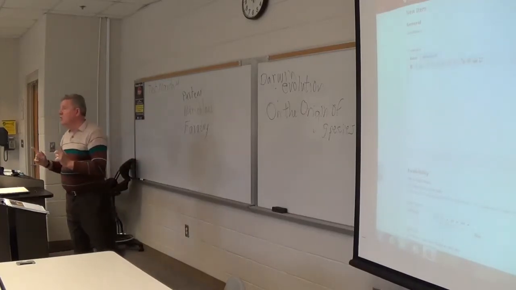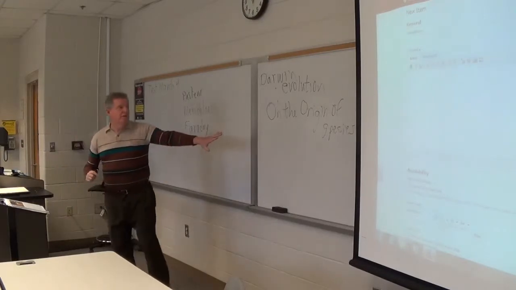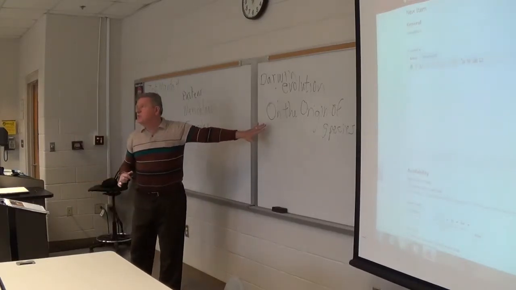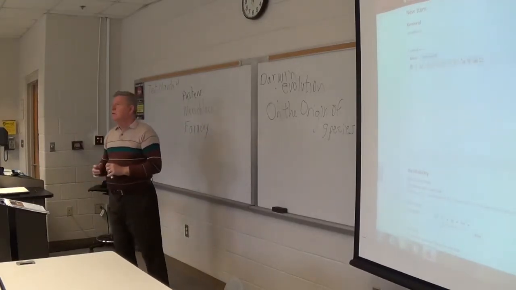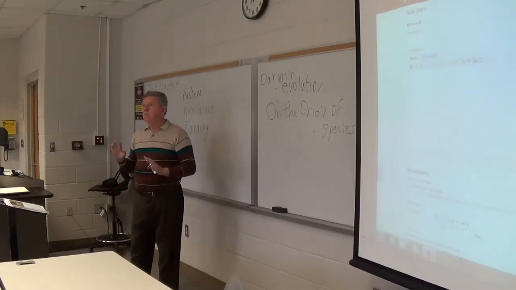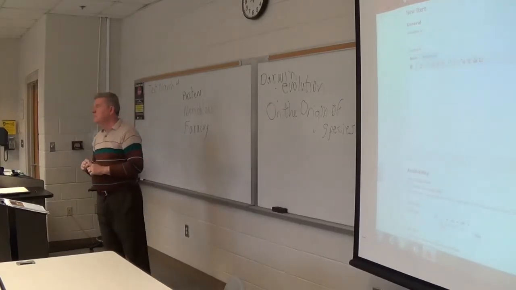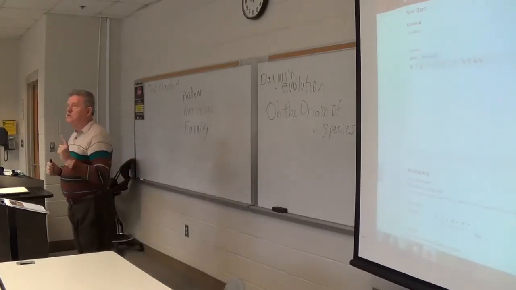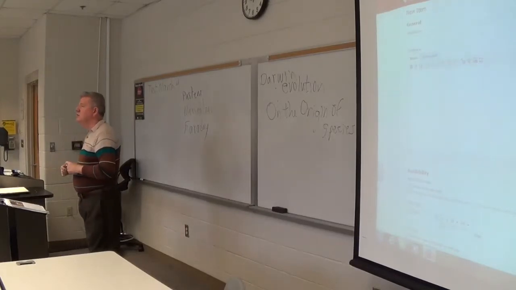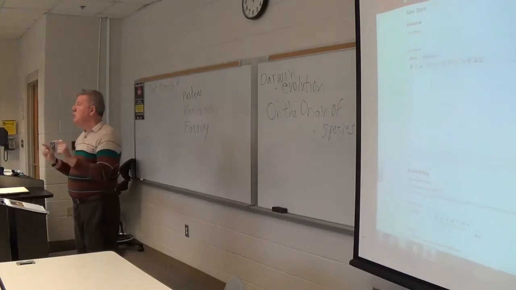Now, what your book will not tell you, and what you have to do a lot of digging to find out, is this was not the real title. This is telling part of the truth. What was the title? On the Origin of Species by Natural Selection. No, that's not even all of it. Here's what it was. On the Origin of Species by Natural Selection for the Preservation and Enhancement of the Favored Races.